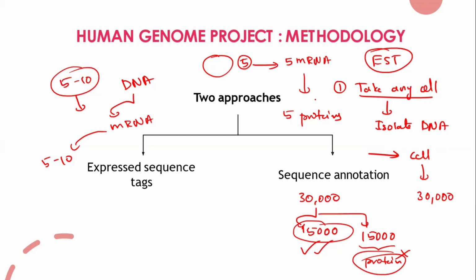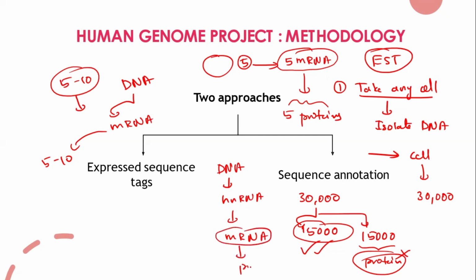Yes, sir. So if I take this complementary mRNA, I can understand what nucleotides it is made up of for these 5 proteins. I'll get a snapshot of the genes that synthesize these 5 proteins. Yes or no? Yes, sir. We know mRNA is made from the DNA, right? DNA will make hnRNA, and from hnRNA, if I remove all the introns, I can make the mRNA, and this mRNA will give the protein.